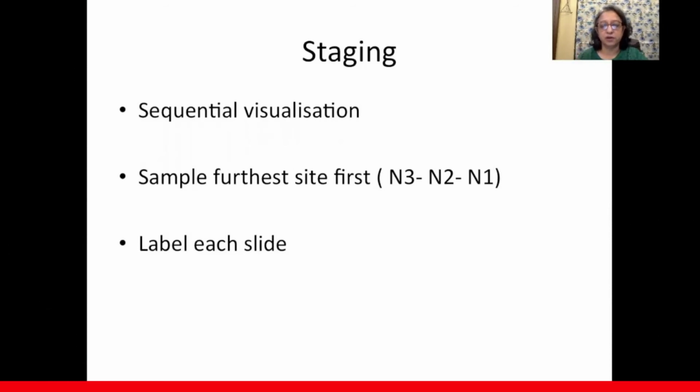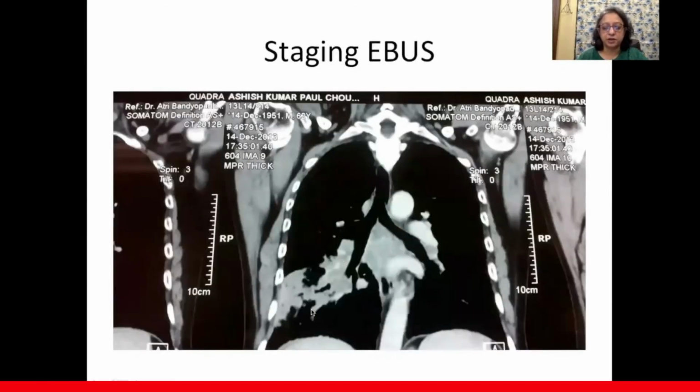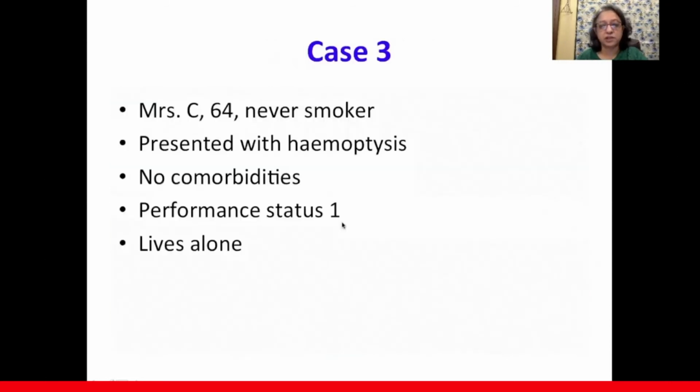It has to be very methodical, and your assistant must know and sample and call out N3 done, N2 done, N1 done. Okay. For example, in this patient here, he had a right lower lobe mass and then also had a station 7 and also looked like an 11L node. So what would I do? So the mass is on the right side. So what would be the furthest node? It would be the 11L node. So I would go first to 11L, take the sample there. Then I would come to station 7, and then I would sample 10R. So that would be N3 node, N2 node, and N1 node. So that is what you need to remember when you're staging the EBUS.